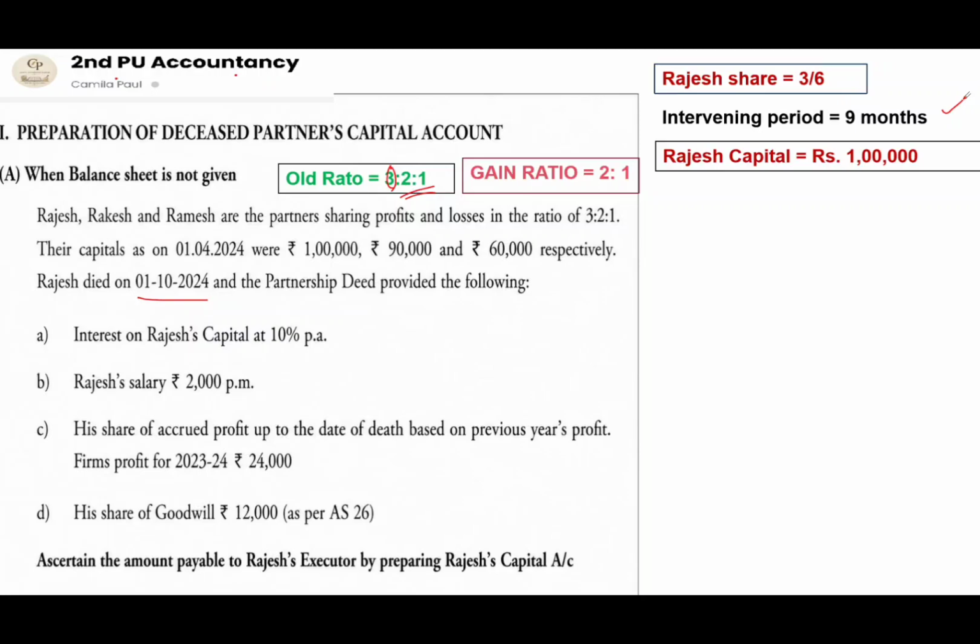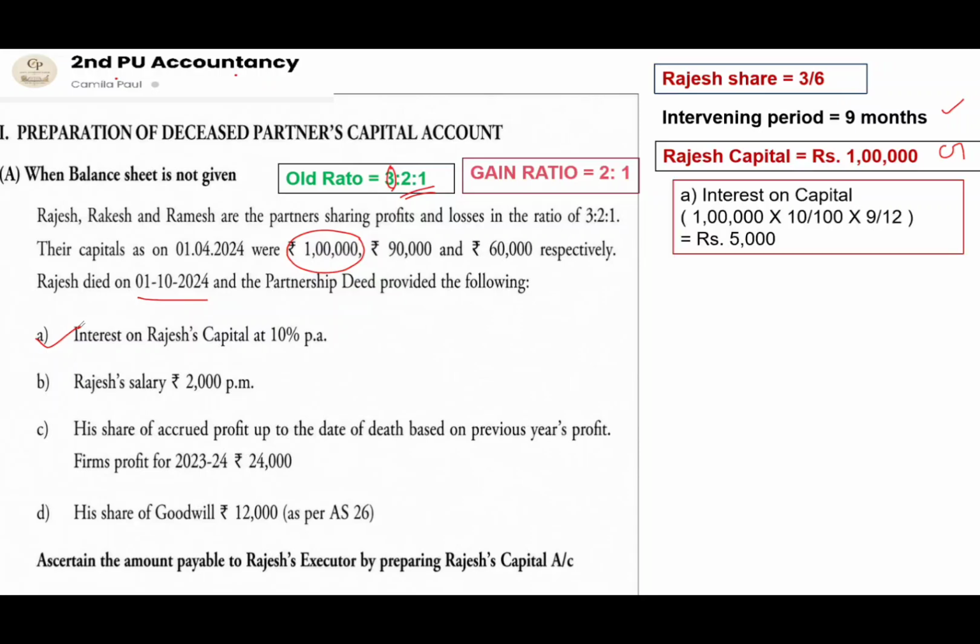Now here we have to take the entries into the capital account. So first Rajesh's capital should be taken as the opening balance, that is given as 1 lakh, and it will appear on the credit side of the deceased partner's capital account. Now as per the adjustment, first adjustment says interest on Rajesh's capital at 10%.